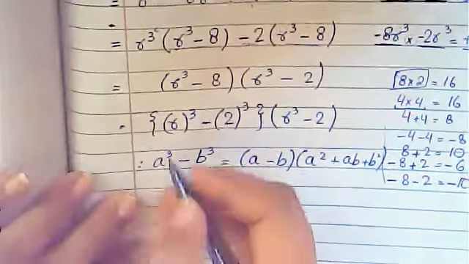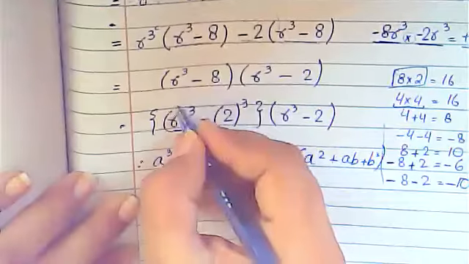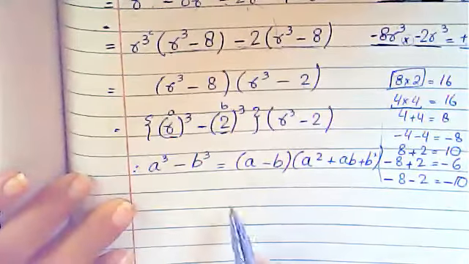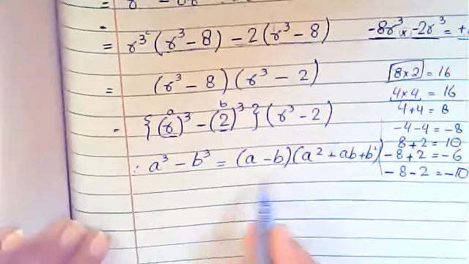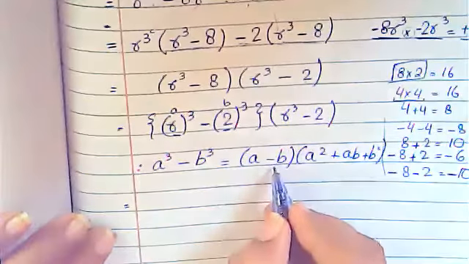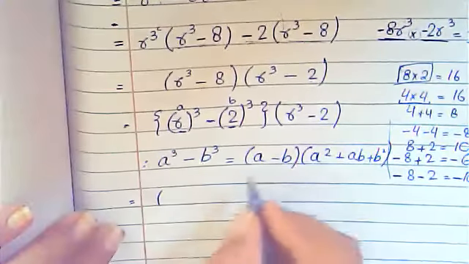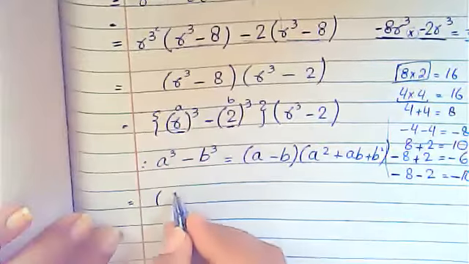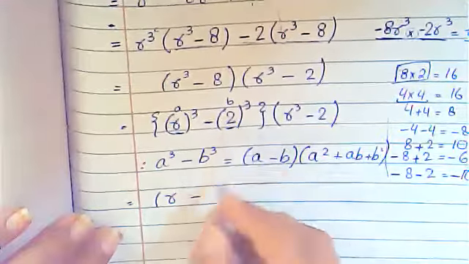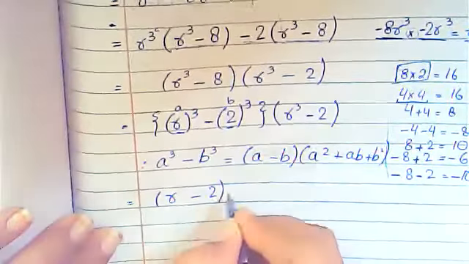This is our term a, and this is term b. Now we are going to expand it. How? First I'm going to write a minus b inside the bracket. Term a here is r, so I write r minus b. Term b here is 2, so r minus 2.